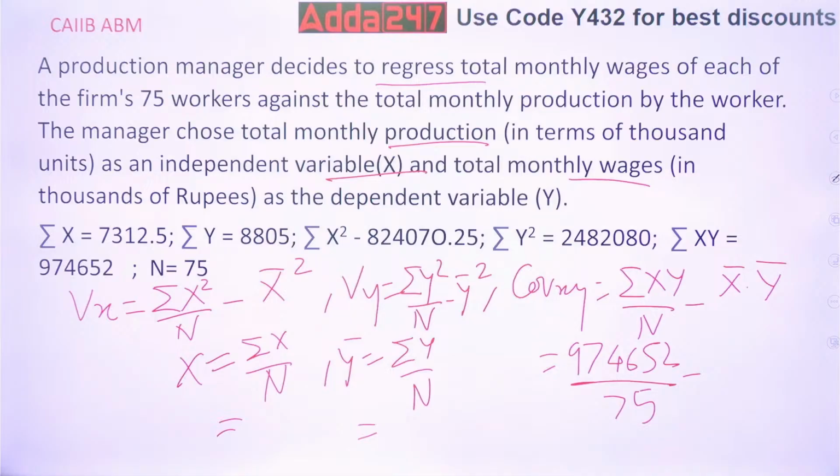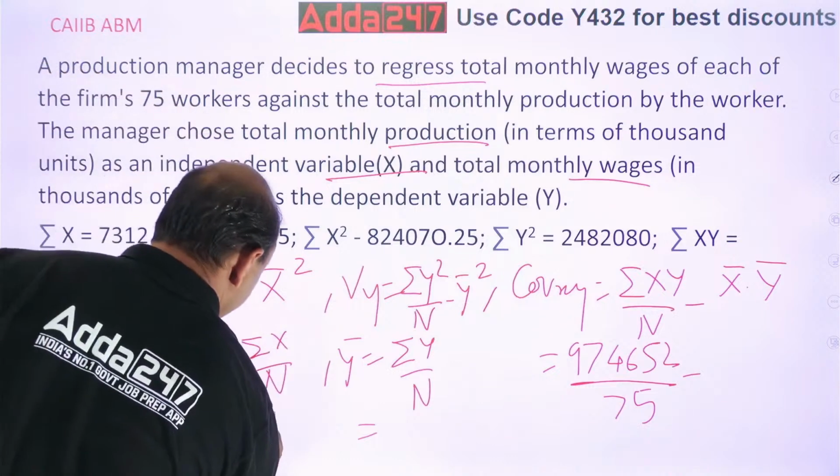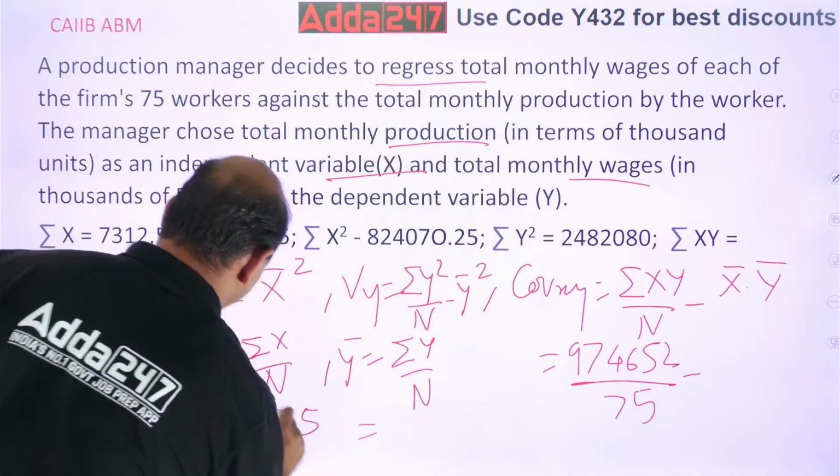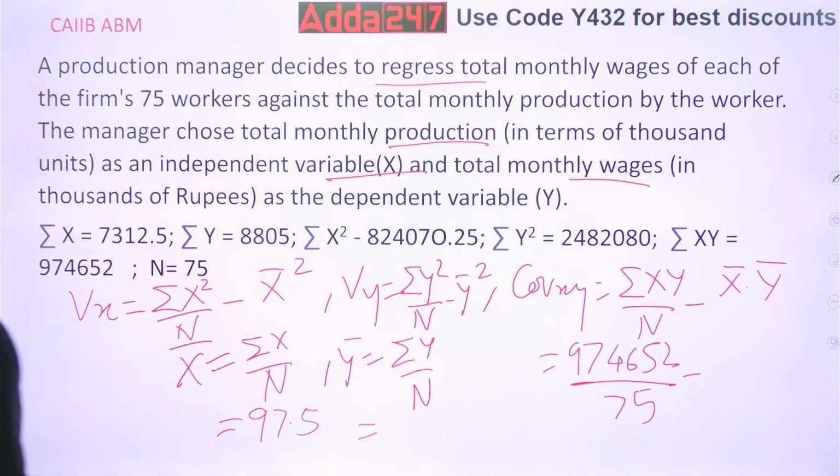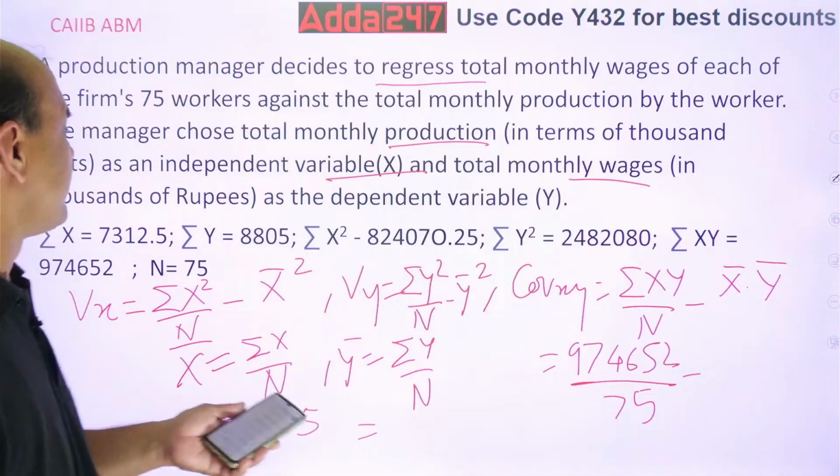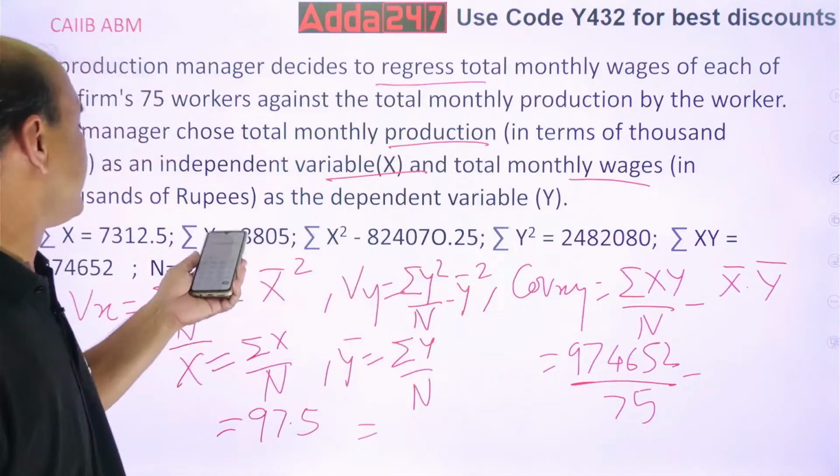So, summation x is 7312 upon 75. Ignore the decimal points. So 97.5. I'll take round figures. 97.5, that is my x bar. Now y bar. Y bar is what? Summation y. What is it? 8805.